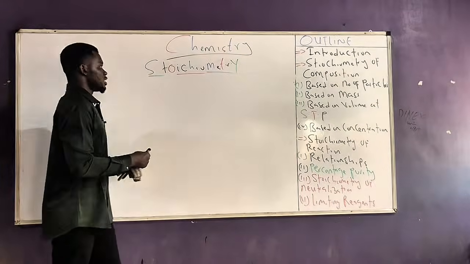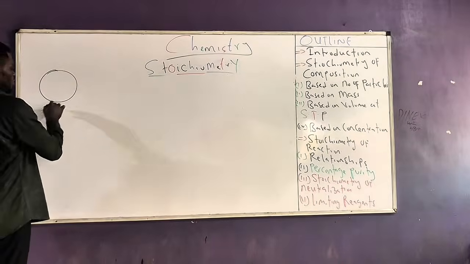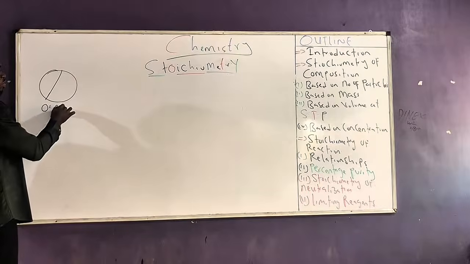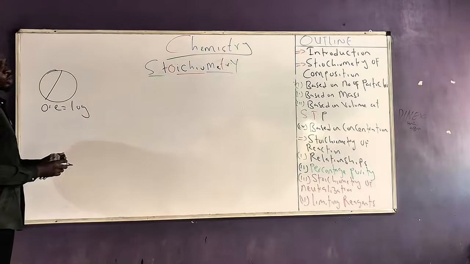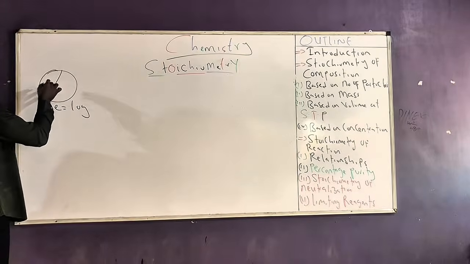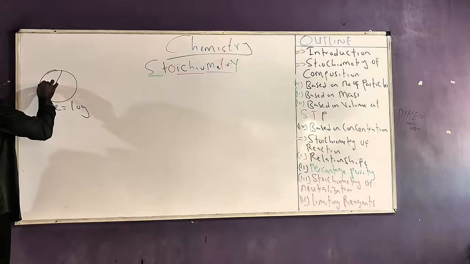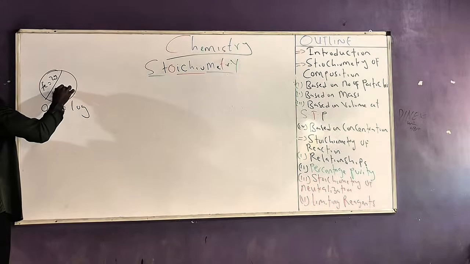So let's assume that I have a certain ore. Let's assume that this is an ore of iron. And let's assume that the ore of iron is equal to 10 grams. 10 grams of an ore of iron contains, out of these 10 grams, let's assume 2 grams is Fe. 2 grams. The rest is impurities.